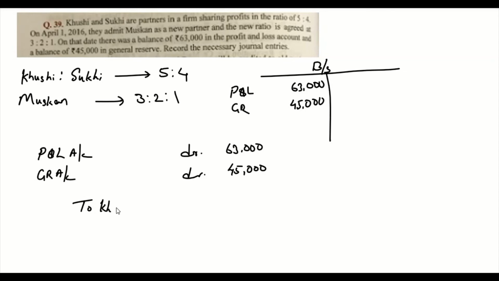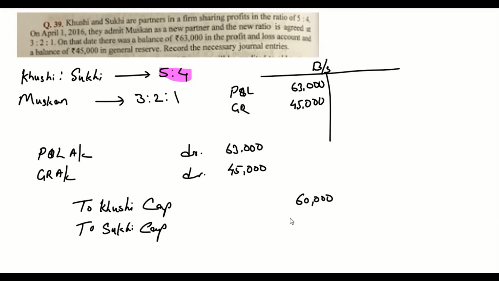So it is Kushi's capital to Suki's capital. Old profit sharing ratio is 5:4. So if you add 63,000 plus 45,000, it is 1,08,000. 1,08,000 into 5/9, it's going to be 60,000.